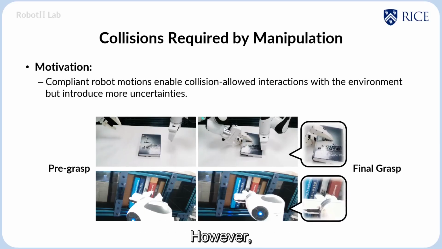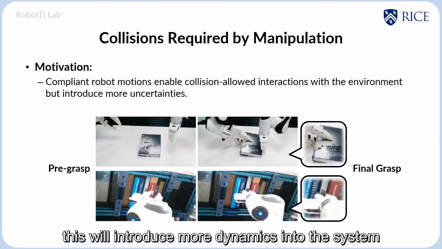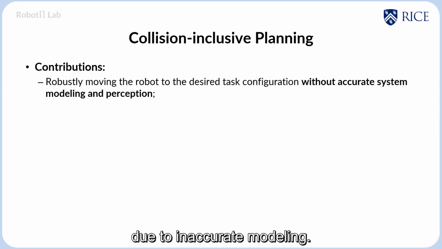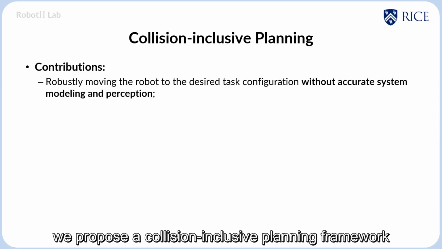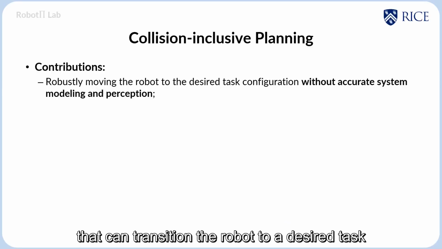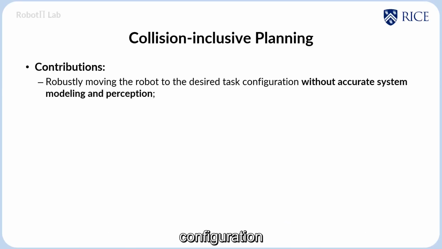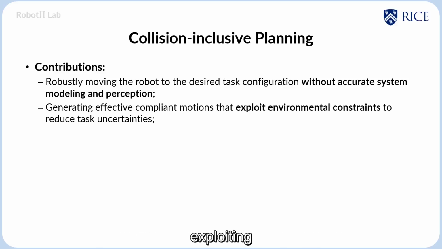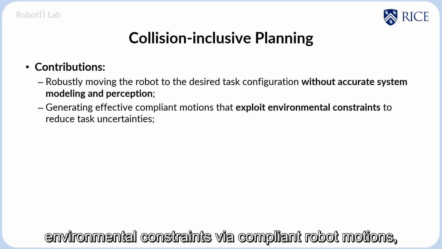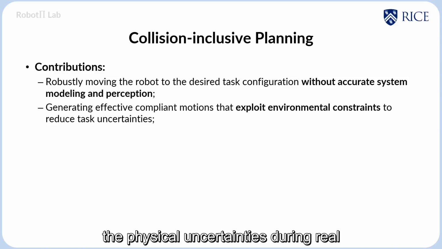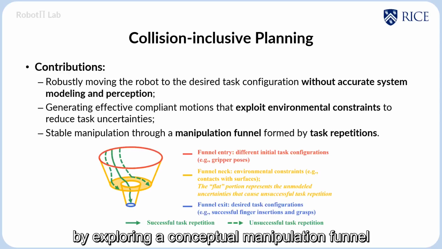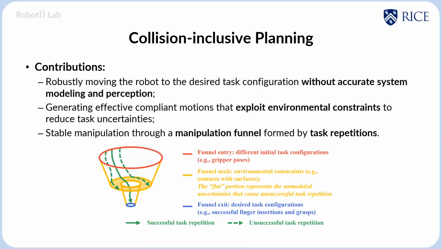However, this will introduce more dynamics into the system state transitions, and hence more physical uncertainties due to inaccurate modeling. In this work, we propose a collision-inclusive planning framework that can transition the robot to a desired task configuration without accurate system modeling or accurate perception. By effectively exploiting environmental constraints via compliant robot motions, the physical uncertainties during real executions can be reduced. Furthermore, by exploring a conceptual manipulation funnel through task repetitions, our proposed framework produces more stable manipulation outcomes.